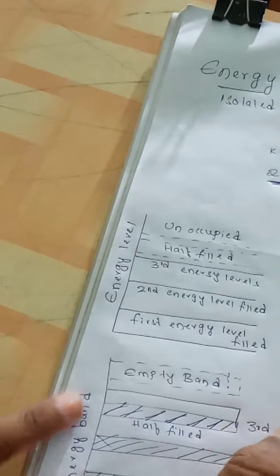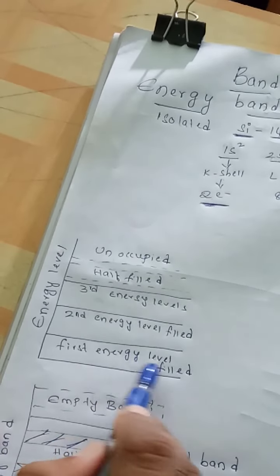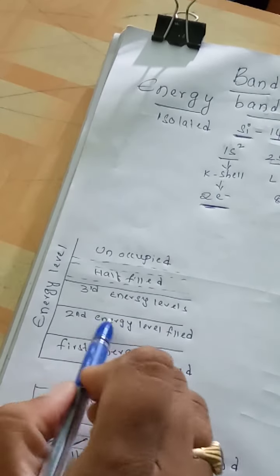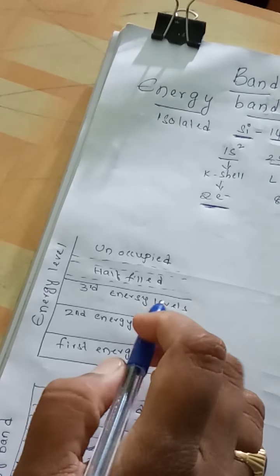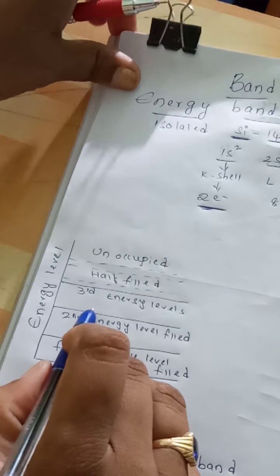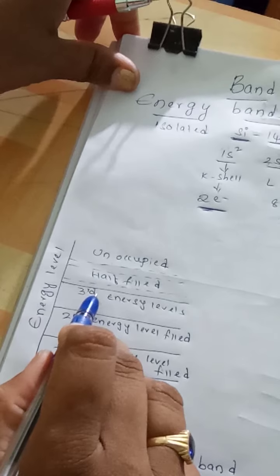Now if we write the energy level diagram, the first energy level, the K shell, is filled. The second energy level is also filled. In the third energy level, only 2 electrons are in 3s and 2 electrons are in 3p.